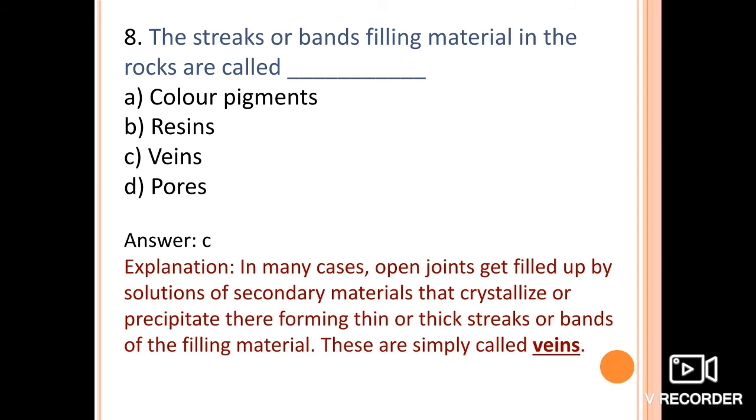Like the Singhbhum shear zone, or in Singhbhum, the uranium province, as we have discussed previously about the uranium provinces of India. That Singhbhum uranium province is completely of vein type. The uranium occurring in the areas of Jadugoda, Narwapahar, or Bhatin, as we have discussed, all belong to the vein type deposition. All the uranium mineralization has taken place in the veins, especially of igneous rocks. So the correct answer here is C, veins.